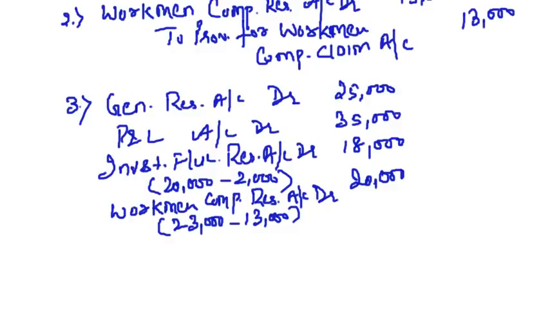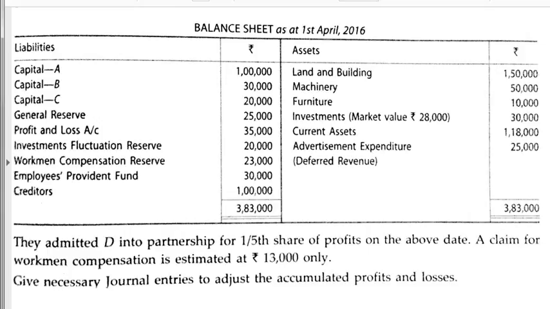Any other reserves on the liability side? You will say, sir, there is a reserve named as Employees Provident Fund, 30,000. We will distribute this. No, my friend, we will not distribute the Employees Provident Fund because this is a liability. We have to pay this. Right?